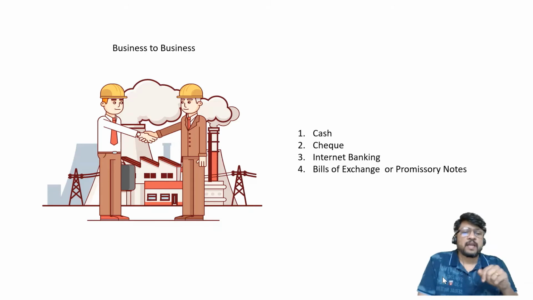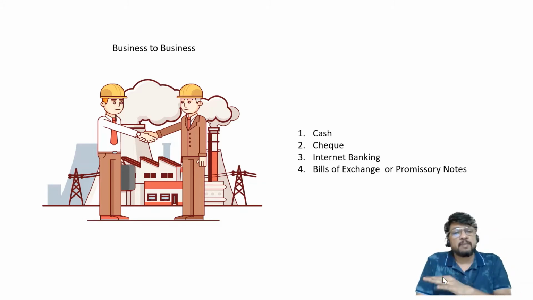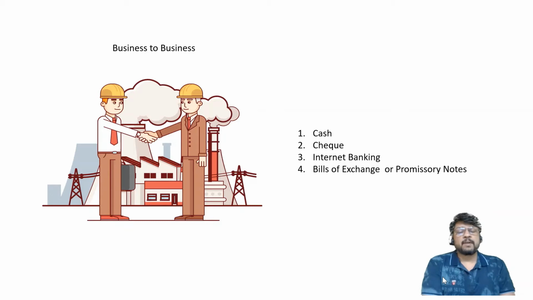Nobody's name is written on cash, but on a check you will have to write the name of the person, or you can convert it into a bearer check. So cash is by default bearer, a check can be either bearer or naming a particular person to whom the payment is to be made. And a bill of exchange is one step ahead now. Number 1, any amount. Number 2, your signature. Number 3, a blank piece of paper with only a stamp to be affixed.